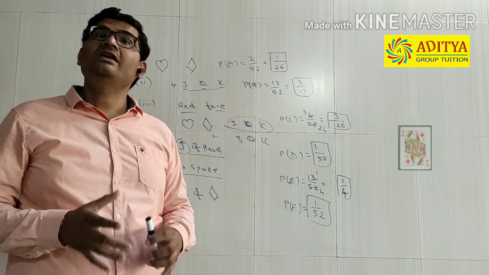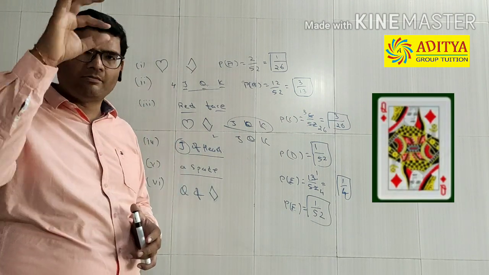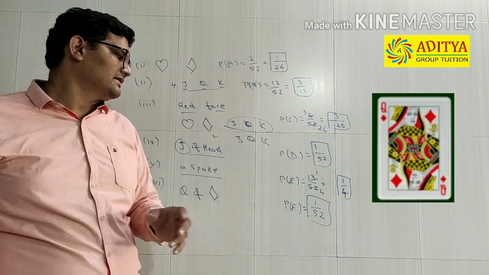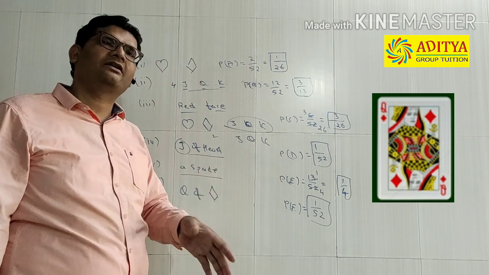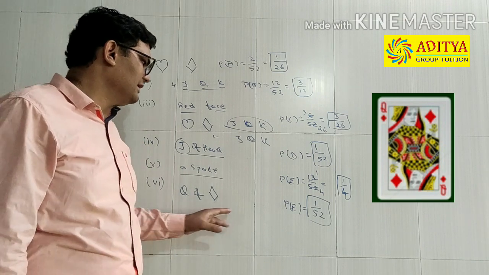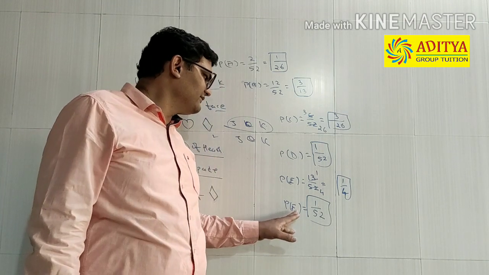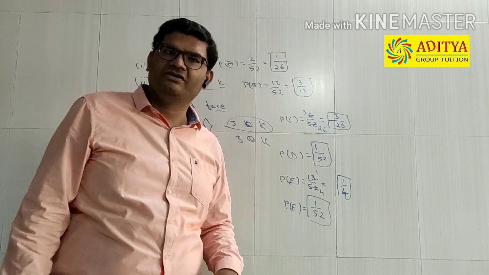And the queen of diamond. Find the probability of selecting a queen of diamond. How many queens of diamonds are there in a deck of 52 cards? There is only 1. So the probability of this event F is equal to 1 upon 52.